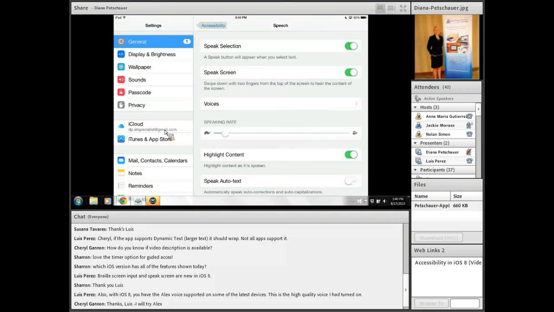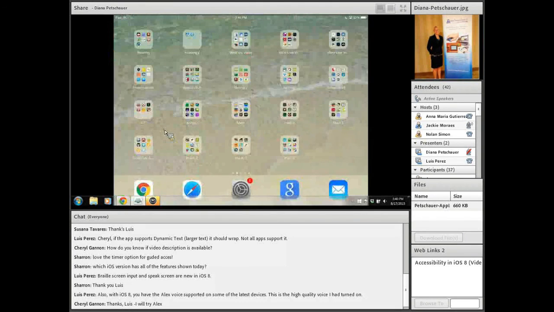You have to be inside a screen where it can find text that it can read. But that's something that I found really helpful, where if you can just bring up Siri and say Speak Screen, it will do that for you. And with a lot of the accessibility options, you can turn them on and off using Siri. So for example, with VoiceOver, I can say to Siri, turn VoiceOver on, and it will do that for me as well.